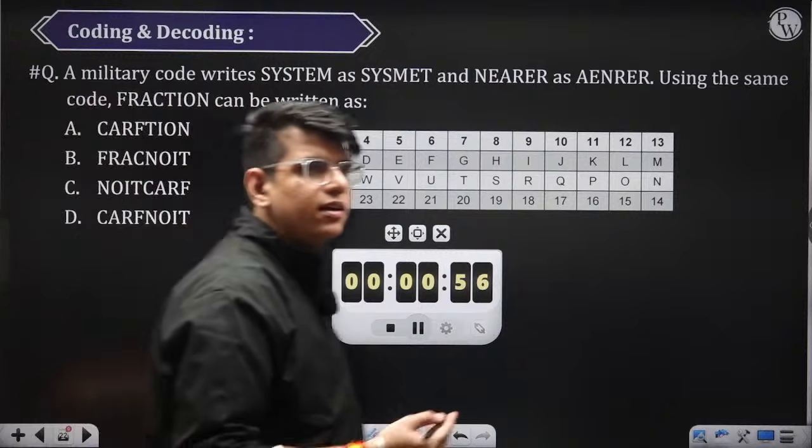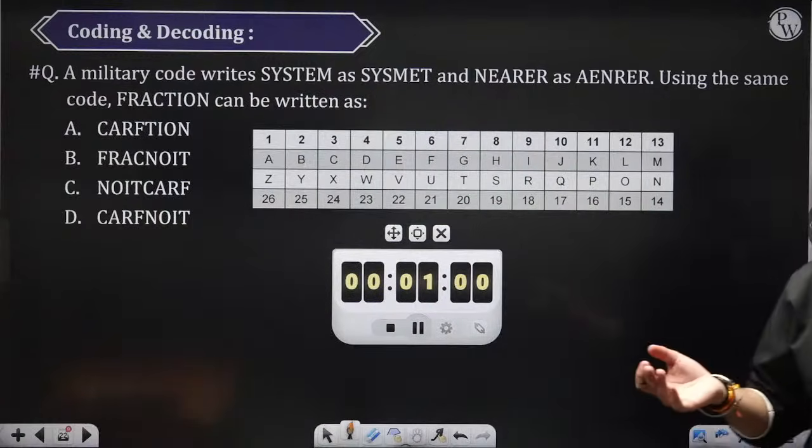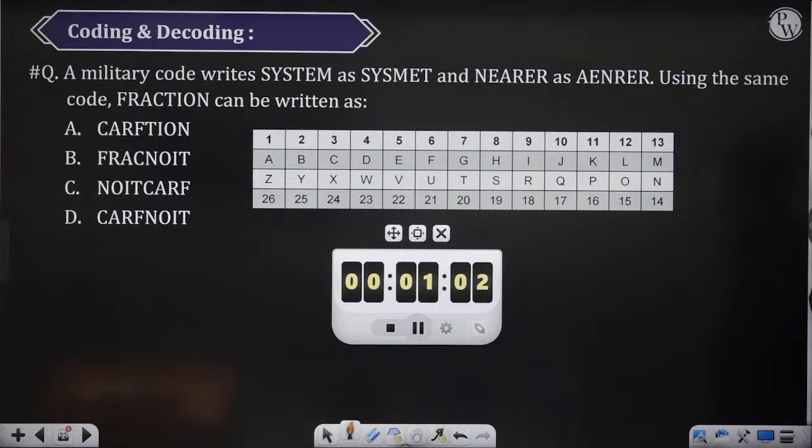Is it based on the alphabetical position or here? Okay, solve it. After this question, we will move to numeric coding.